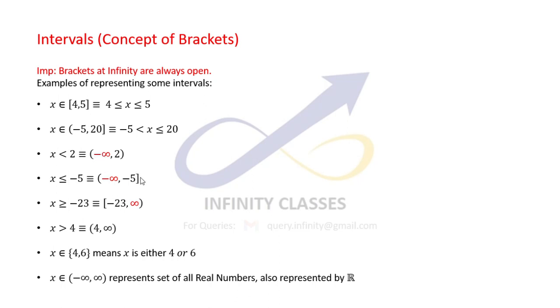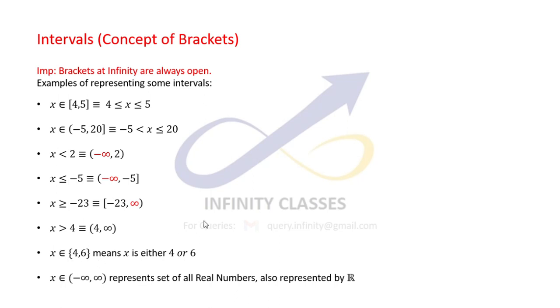Plus infinity or minus infinity is always open. The bracket for infinity and minus infinity is always open. So x is less than 2 is the open interval minus infinity to 2. Similarly, for other cases, x greater than or equal to minus 23, the equal to sign is there with minus 23, so closed interval at minus 23 going up till infinity, and infinity will always be an open bracket. x greater than 4 is 4 to infinity directly.